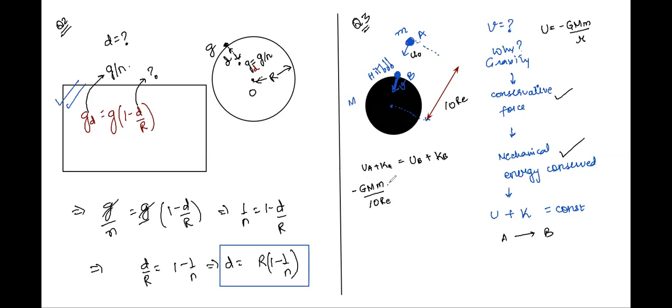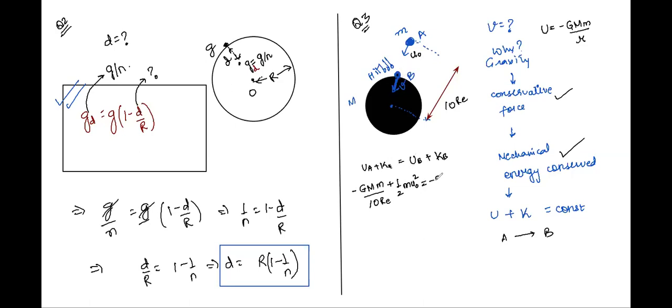At A, 10 RE, right? And what is the kinetic energy if the mass is m and velocity is u naught? Half m u naught square, right? And what will be the potential energy when it reaches the Earth, that is at point B?